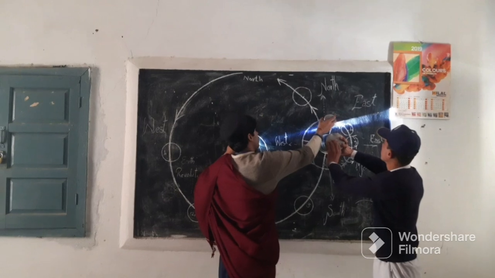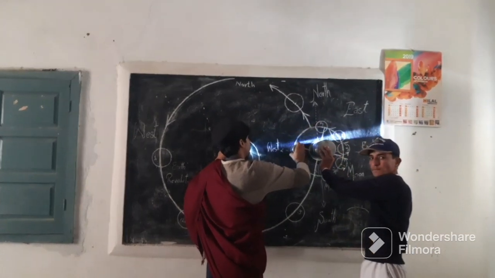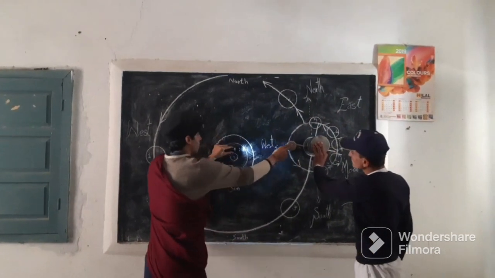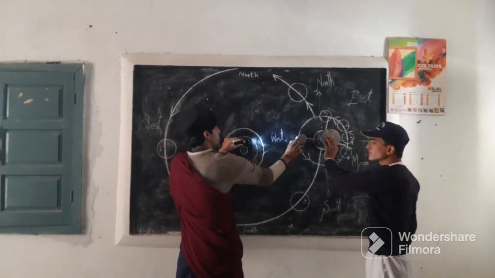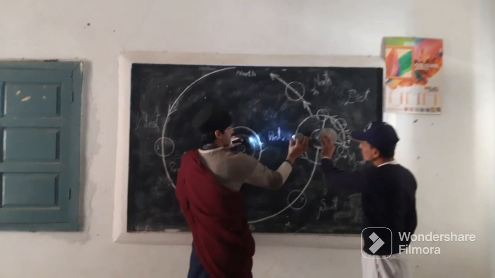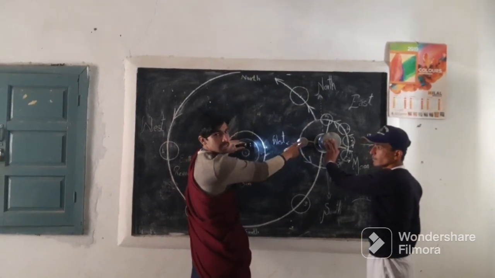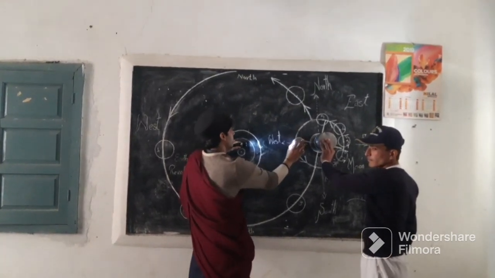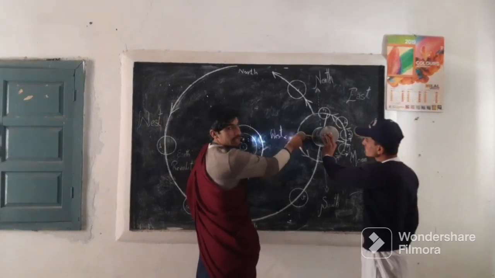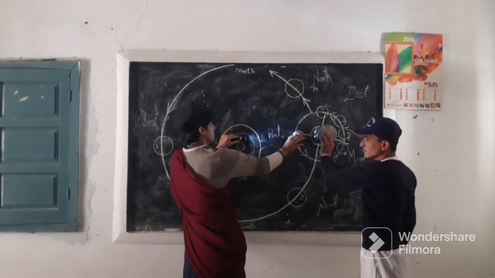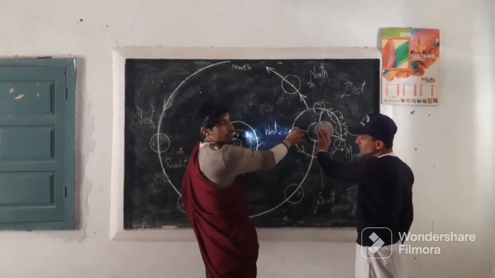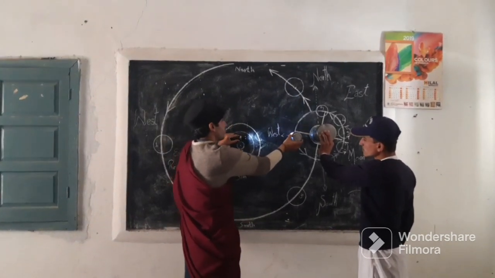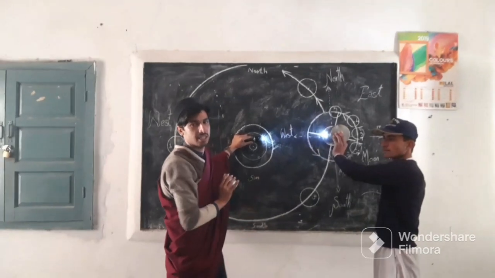Now, we know that the moon is also revolving around the earth's orbit. When this light from the sun falls on this moon, part of the earth, remember it is not the full earth, part of the earth comes at the shadow point of the moon. The moon prevents the light coming from the sun, and we don't observe the sun at daytime. This is called the solar eclipse.